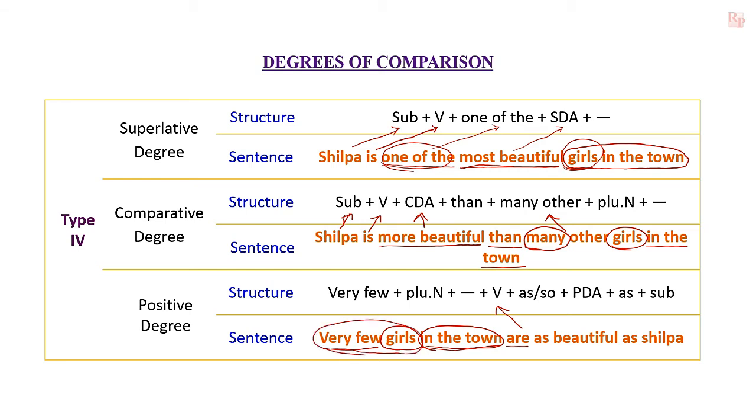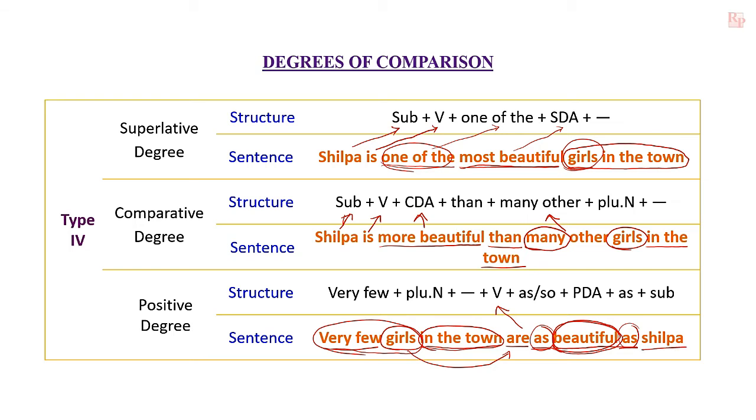Girls is plural here, that's why we should use the plural form of verb. Very few girls in the town are as beautiful as. Positive degree is beautiful, and then "as" and "as." The positive degree of adjective should be written between "as" and "as." After that, subject should be added.